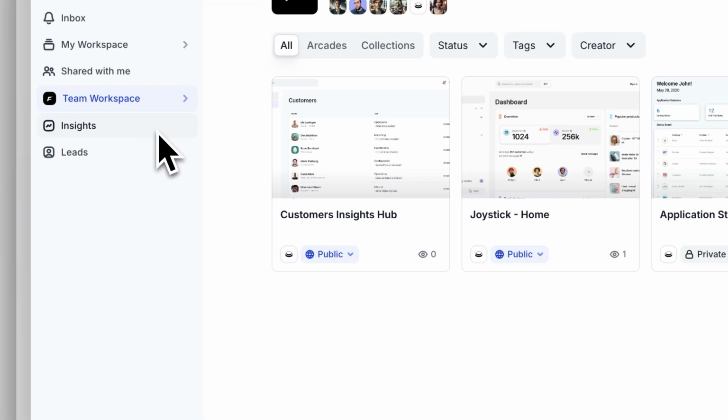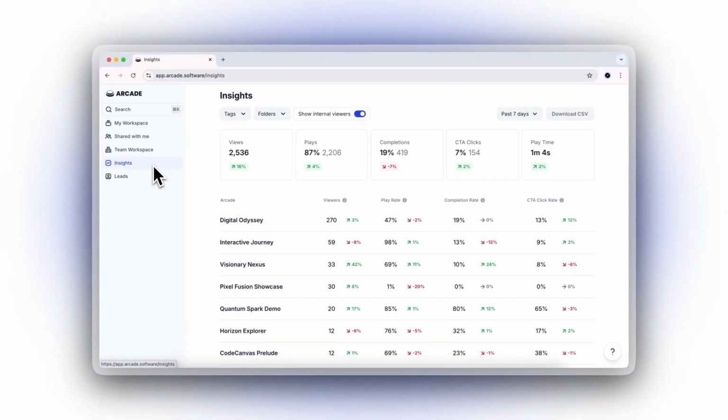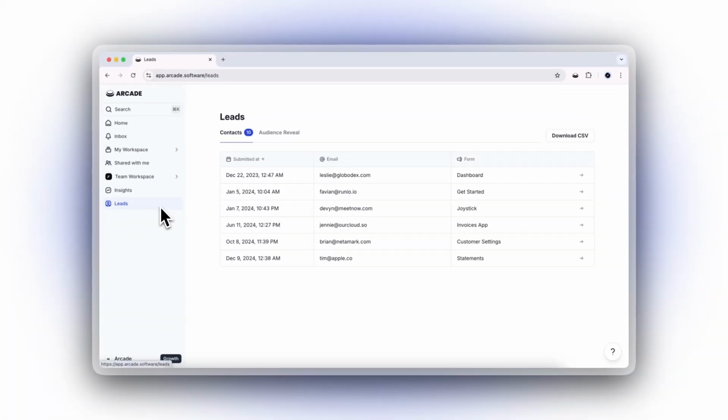Insights, track how your demos engage viewers and convert leads through detailed analytics. Leads, track and manage potential customers who've interacted with your arcades for effective follow-ups.